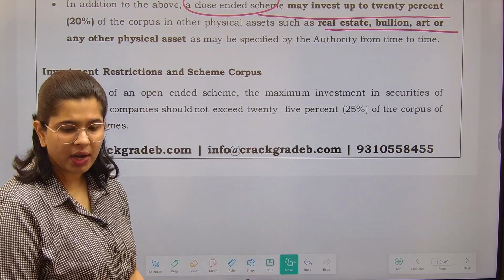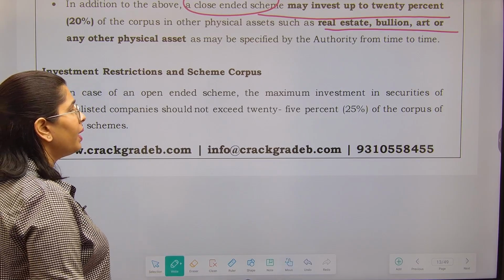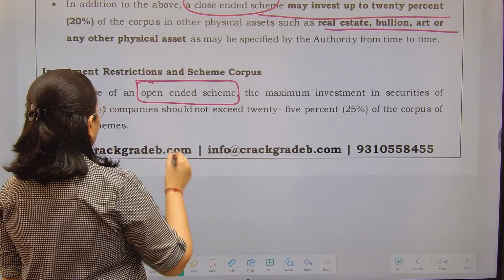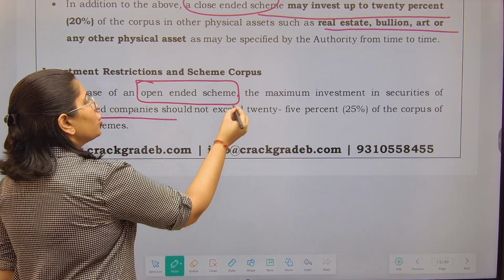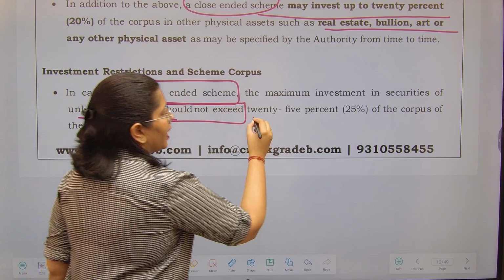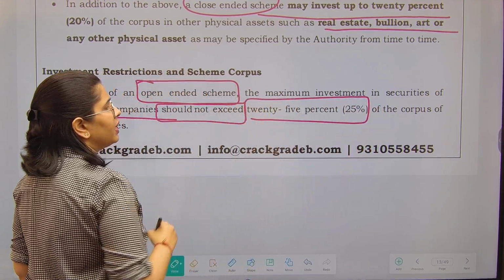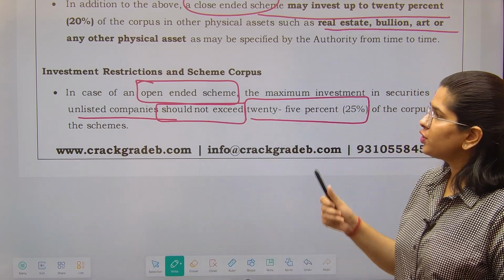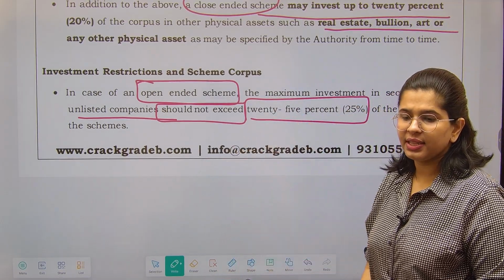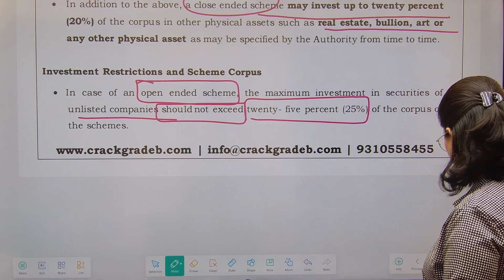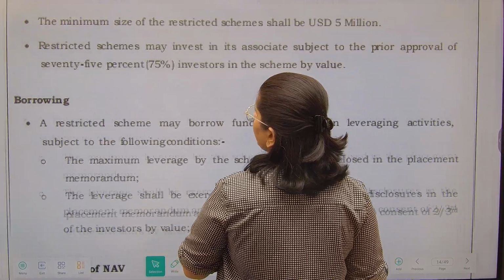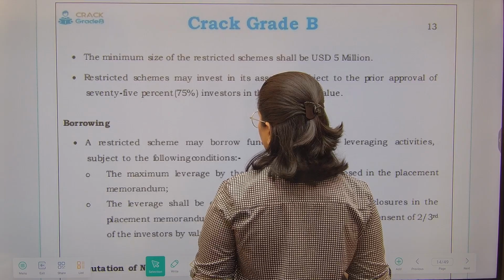Fine. Now there are some investment restrictions. Let's just see them one by one. Number one is, in case of an open-ended scheme, if your scheme is an open-ended scheme, then maximum investment in the securities of unlisted companies should not exceed 25% of the corpus. Whatever your total funds are, not more than 25% you should invest in the unlisted company's securities. Remember it.